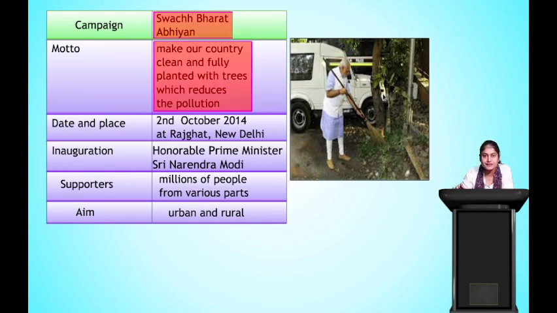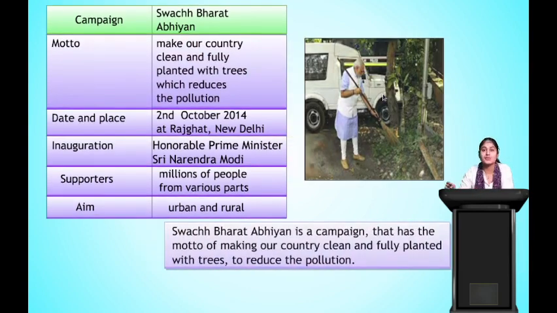Now what we have? First thing we have to keep in mind is Swachh Bharat Abhiyan and its motto. So, Swachh Bharat Abhiyan is a campaign that has the motto of making our country clean and fully planted with trees to reduce pollution. So, this is the introduction. What is it about? It is about the Swachh Bharat Abhiyan. So, that will be the introduction part that you are writing.